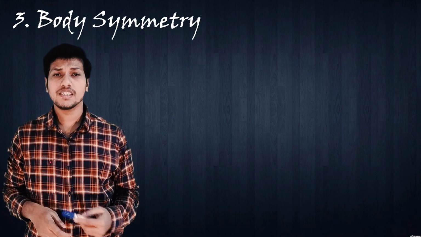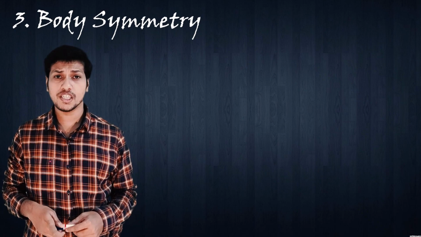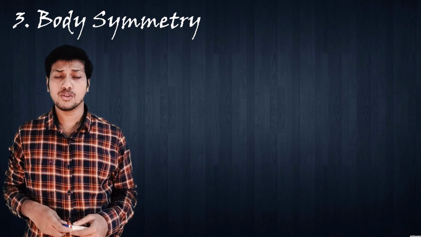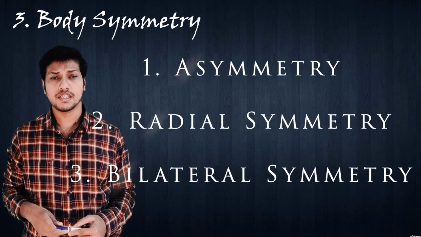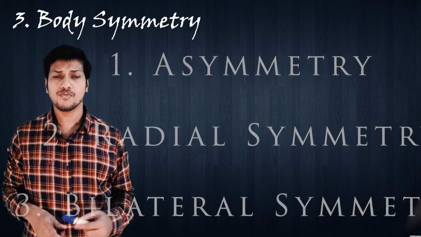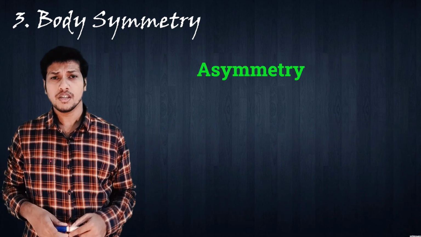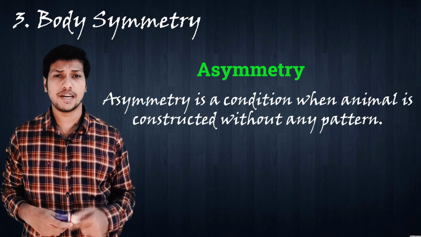The third feature is body symmetry. Symmetry is nothing but the pattern at structural level. At a very basic level of classification, we can divide animals into three broad categories: asymmetry, radial symmetry, and bilateral symmetry. So we will discuss them one by one. First is asymmetry. Asymmetry is a condition when an animal is constructed without any kind of pattern.